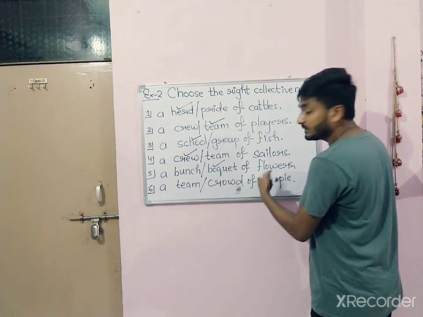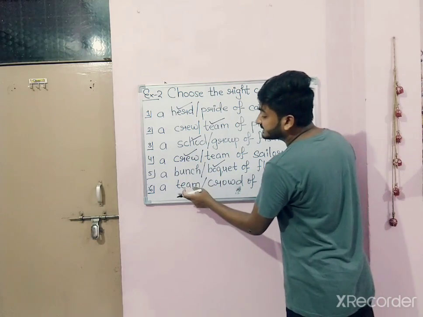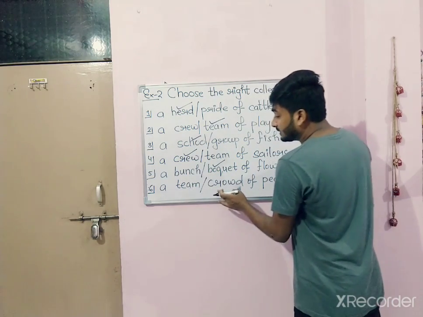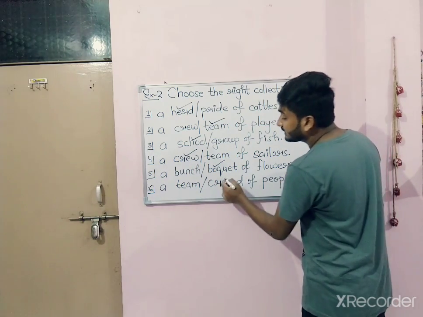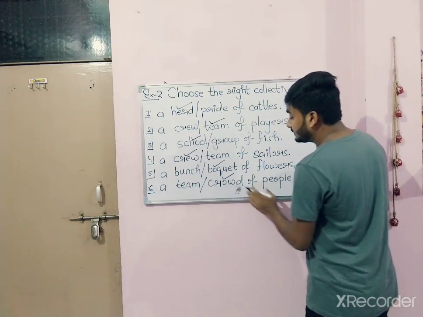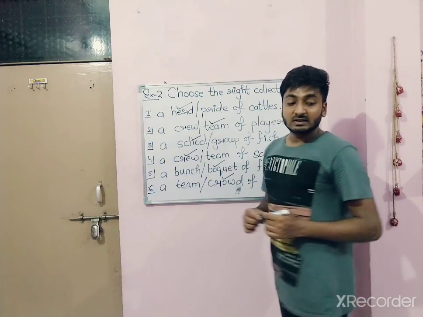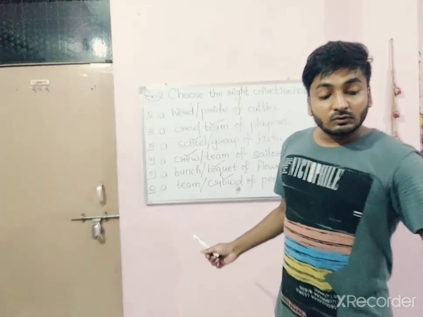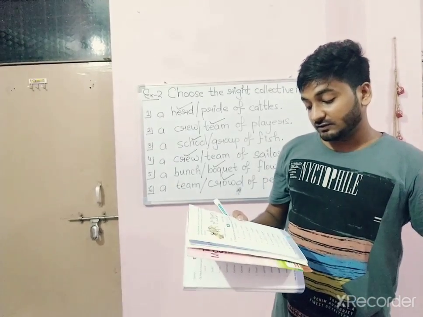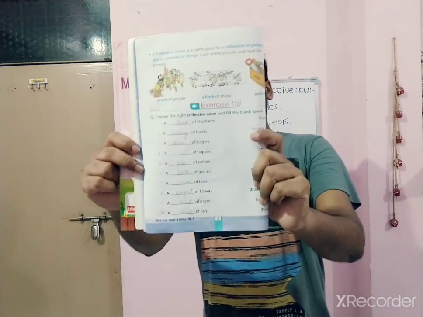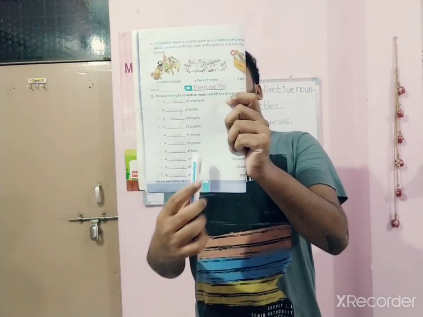A bouquet of flowers. Number 6, a team or crowd of people. Which one is correct? Crowd. A crowd of people. Like this you can complete the exercise which is given on page number 8. This one. Exercise 1B. This you can complete in your book.